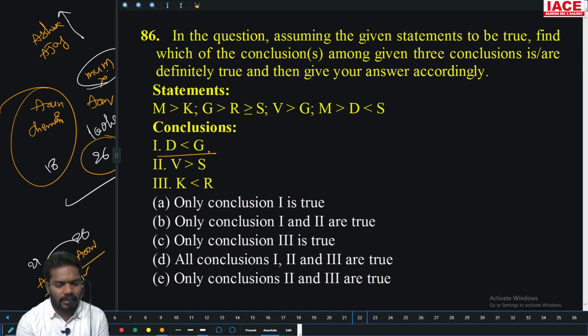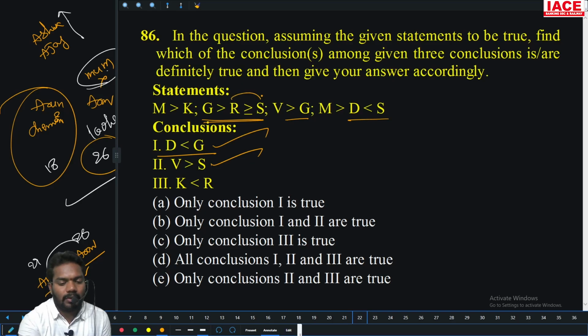Is G going to D? G to S is going, S to D is going, yes. V to S and V to G is going, G to S is going, yes. R to K, R to S is going, then S to D is going, and S to M is not going. So there is no chance for M to K to go either. Only 1 and 2. Only 1 and 2.